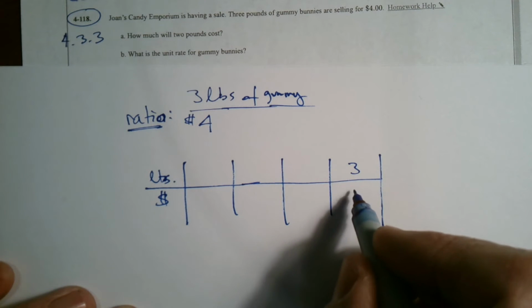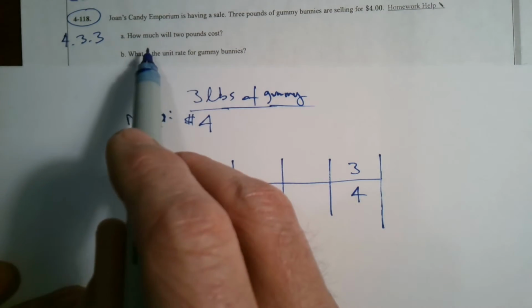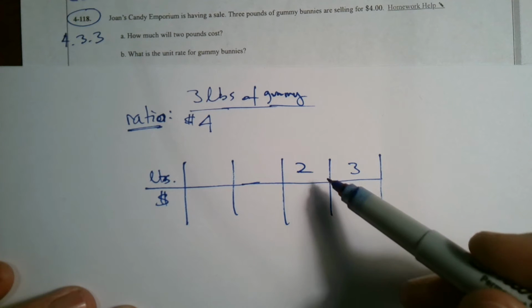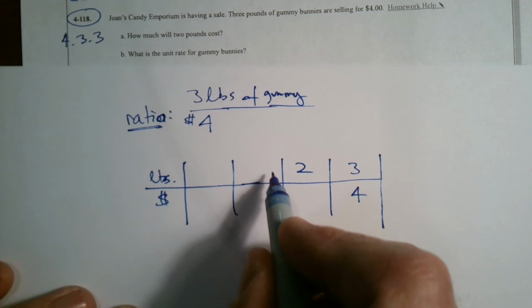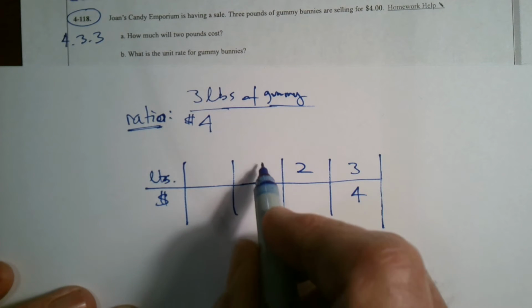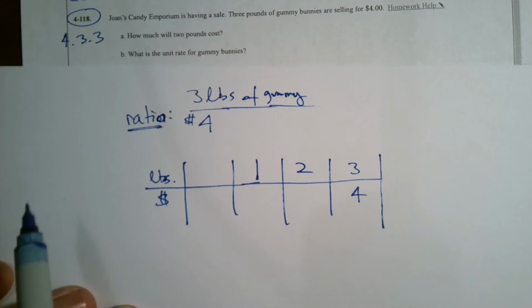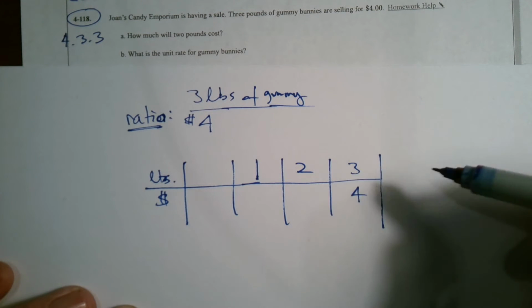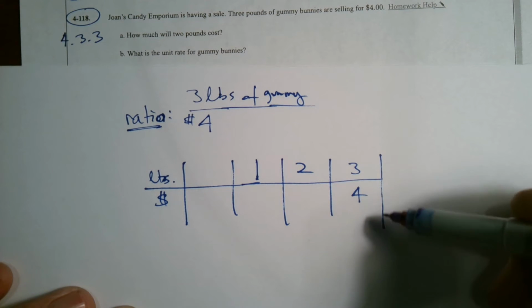At 3, it's $4, right? 3 pounds, $4. It wants to know what is 2. So if I can figure out what 2 is, then that'll give me that ability to continue on. And as well, maybe I might want to know what 1 is, right? So 1 pound, what's the unit rate? That asks me in part B. So I'm going to need to know 2 and 1. So I need to figure out my comparison, and I need to figure out what my unit rate is.